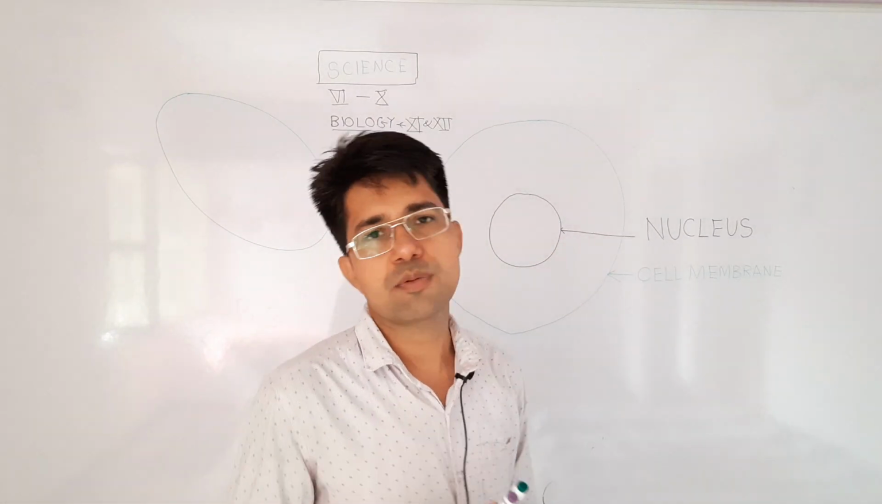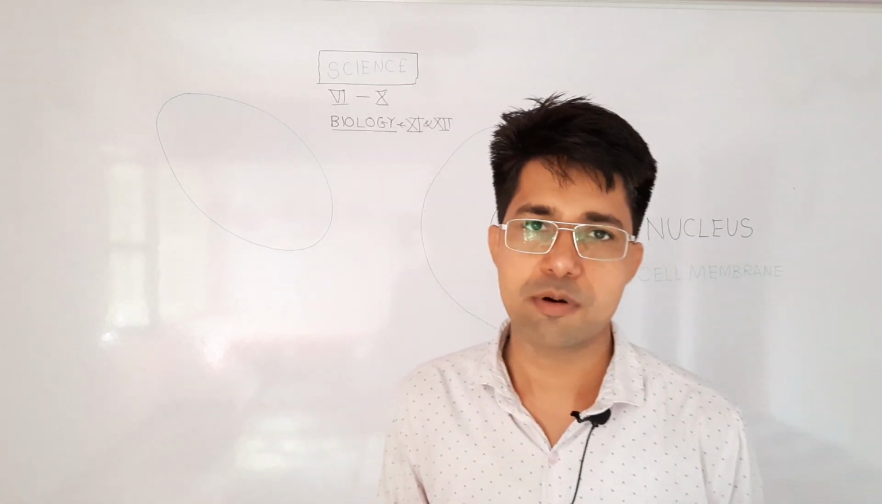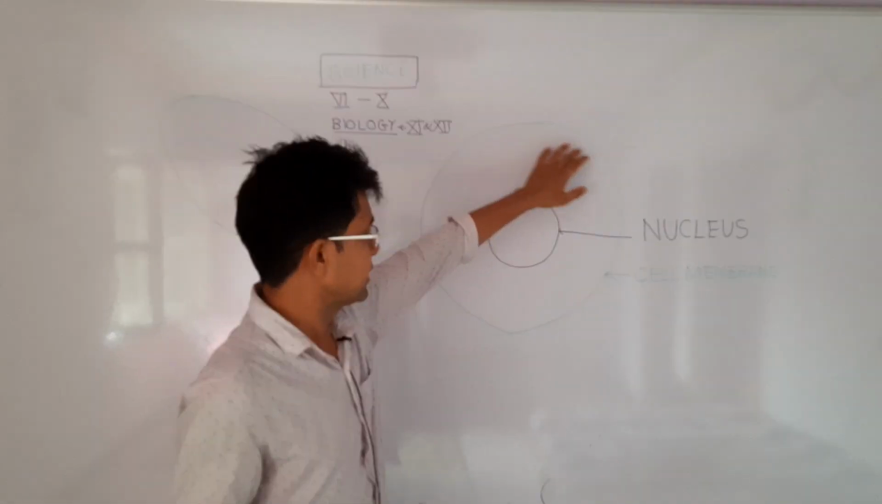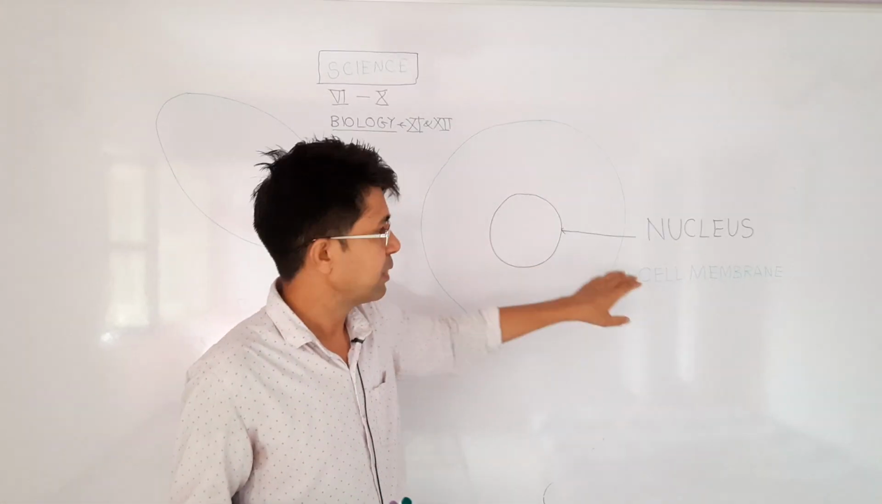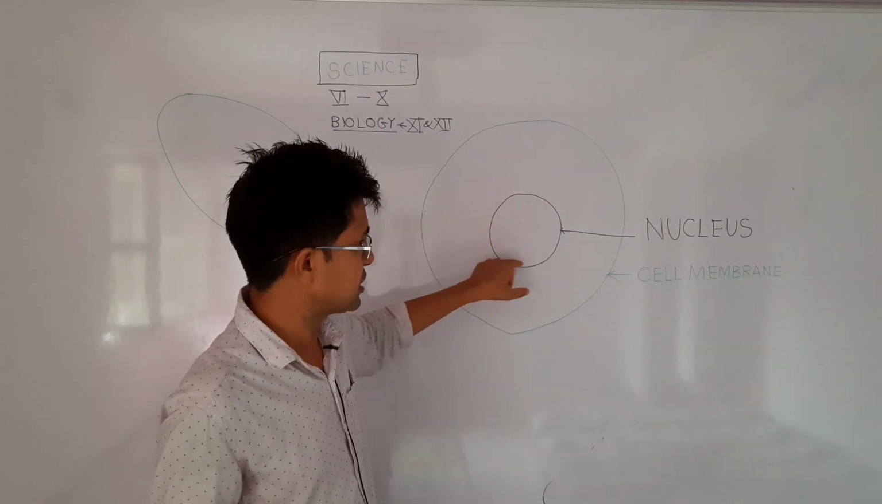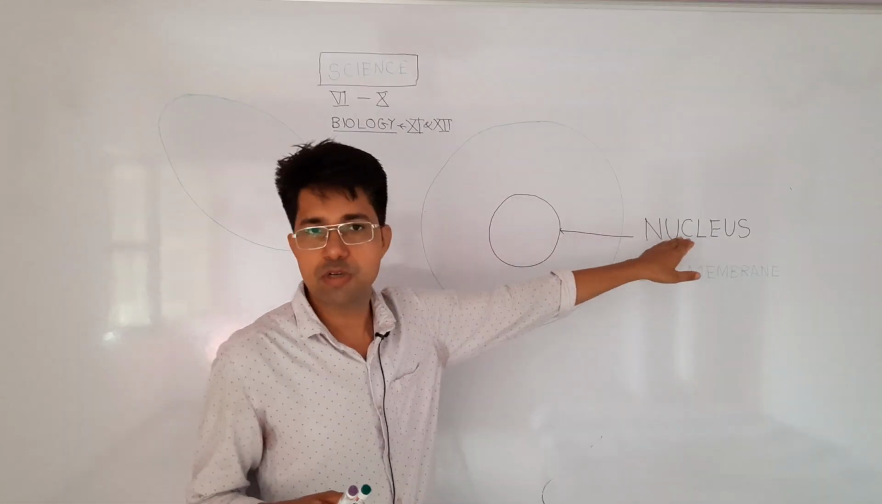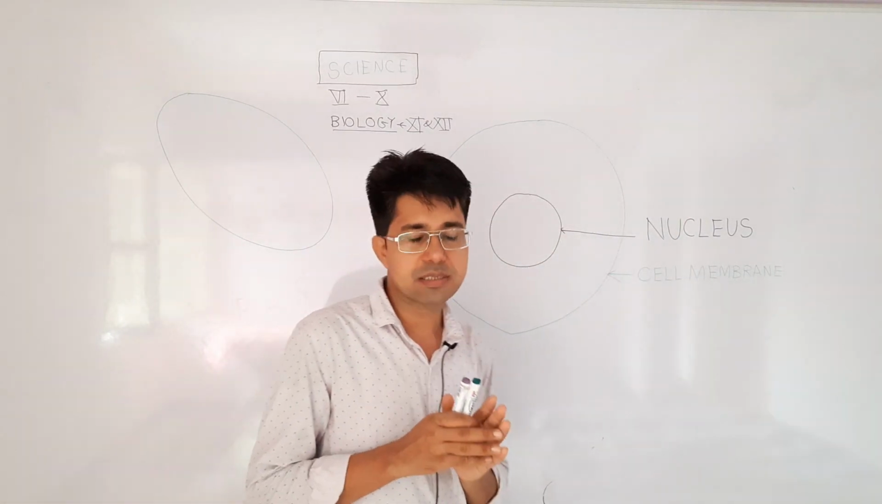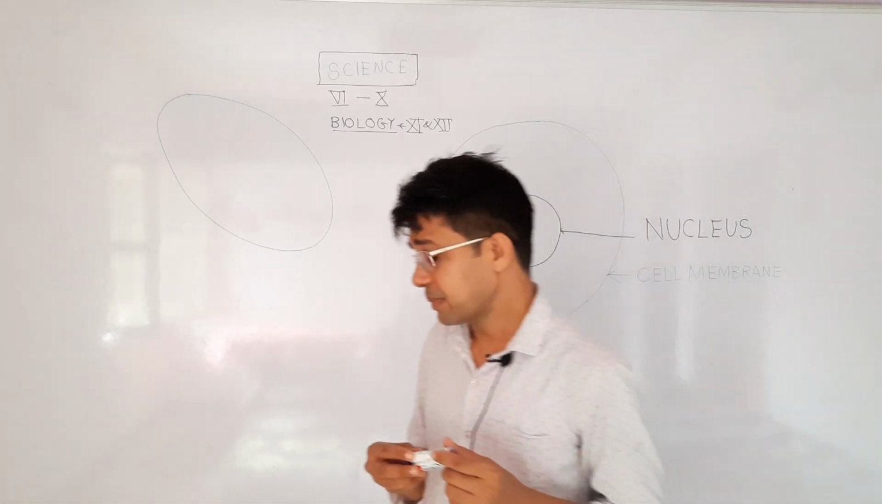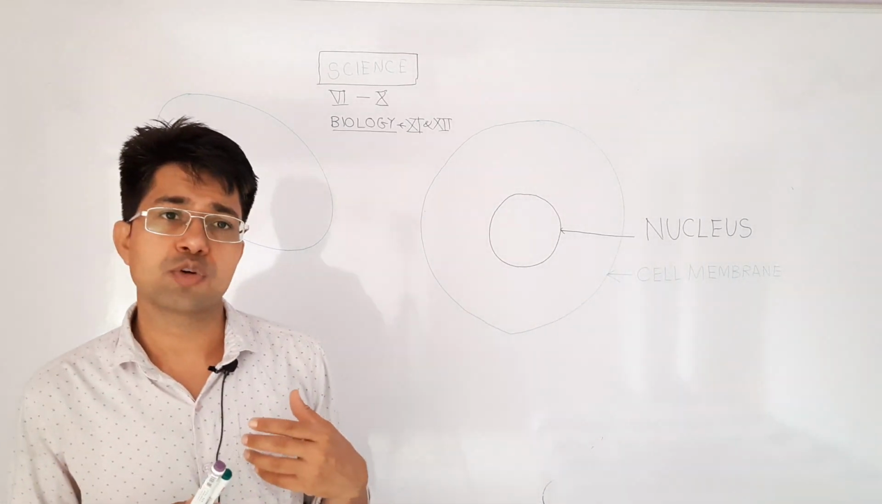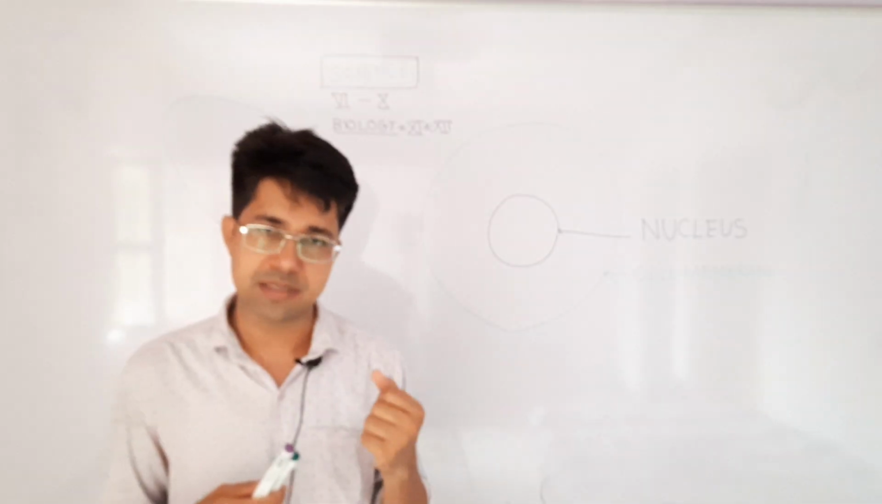So what comes to our mind when we hear about cells, when we talk about cells? One sphere which has a boundary which is called the cell membrane, and another sphere within this sphere which is called the nucleus along with its boundary. This comes to our mind when we talk about cells. But let me tell you, cells come in a variety of shapes and sizes.